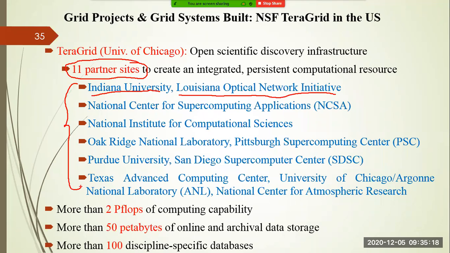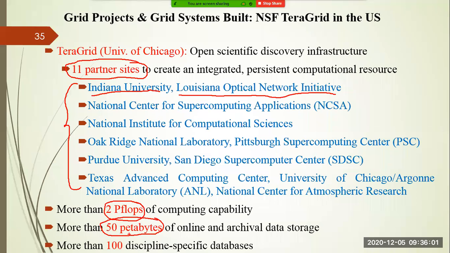So if there is a resource shortage on one side, another site can participate and collaborate to provide the resources. So TeraGrid resources include more than 2 petaflops of computing capacity. Imagine, we are talking about floating point instructions per second, but they are giving petaflops of computing capability and 50 petabytes of online and archival data storage. You can store data up to 50 PB, right? We are talking about PB in today's scenario. PB is there, yottabyte is there, zettabyte is there. So day by day, these values are increasing, right?